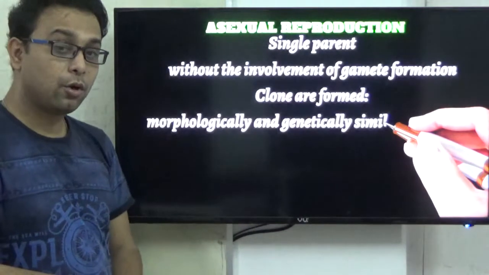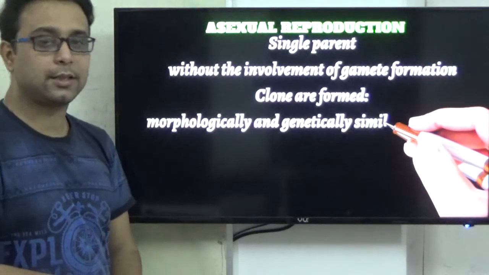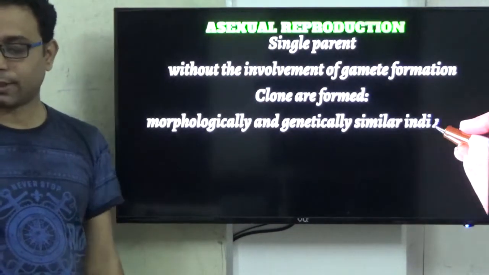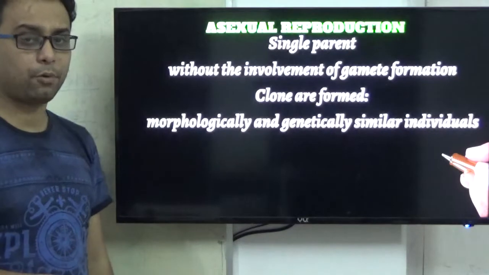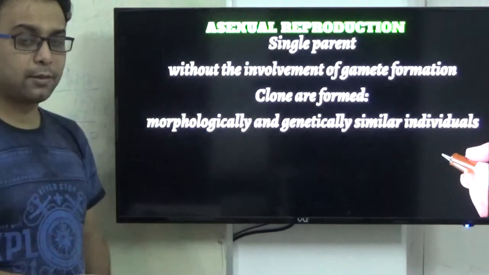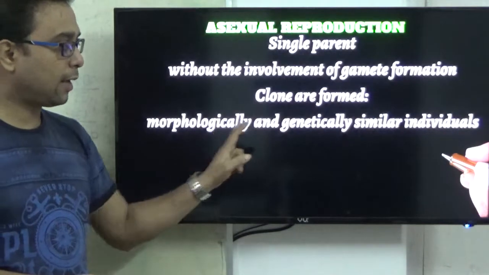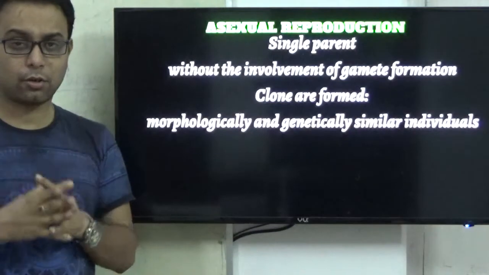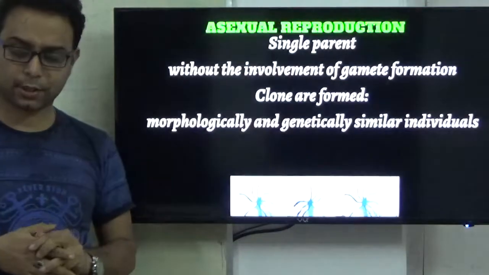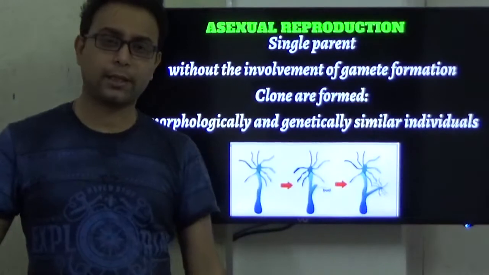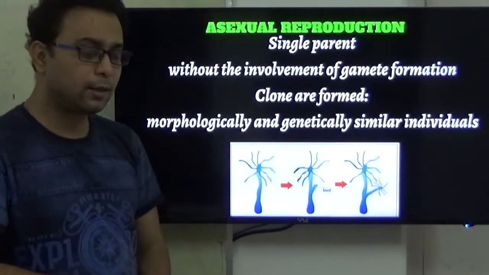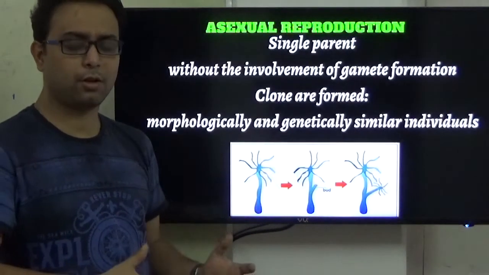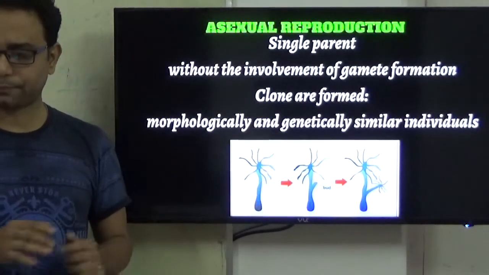But what is a clone? A clone is a morphologically and genetically similar organism. That is called a clone. That is the important term. Another important question that comes from that point: what is a clone? This statement is very important. Morphologically and genetically similar individuals. Right? So this is the clone, the product of asexual reproduction. You know, different organisms reproduce by asexual reproduction, but a common example is Hydra. Hydra reproduces asexually, a very common example of asexual reproduction.